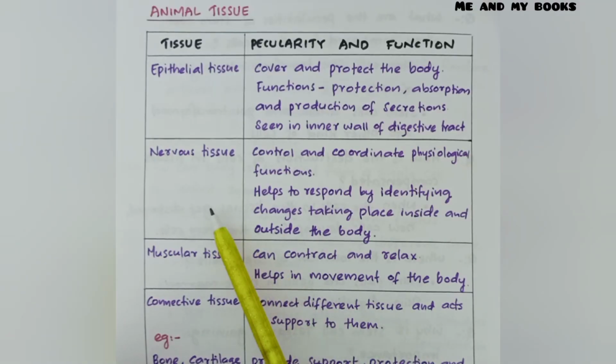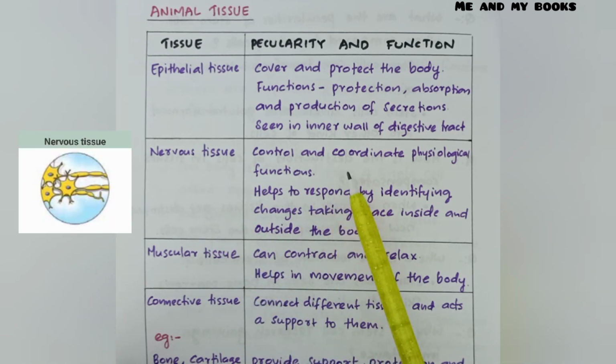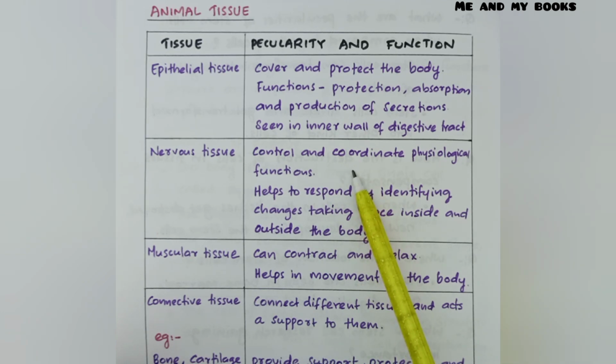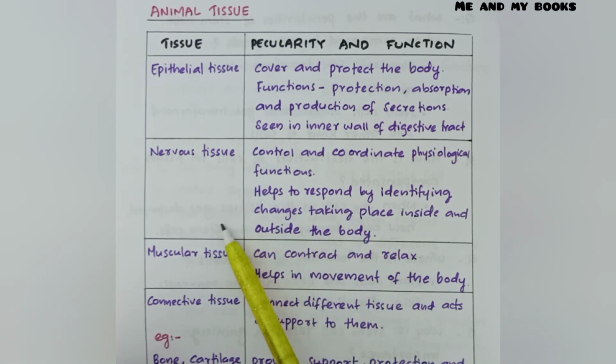Second type of animal tissue, nervous tissue, controls and coordinates physiological functions. Nervous tissue is controlling and coordinating all functions of our body. It helps to respond by identifying changes taking place inside our body and outside the body. Nervous tissue is helping us to identify the changes that are taking place inside our body and also outside our body.